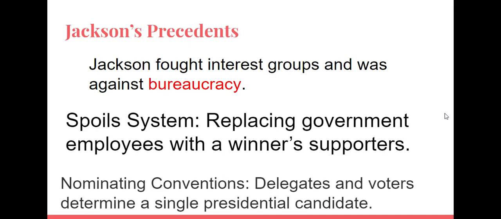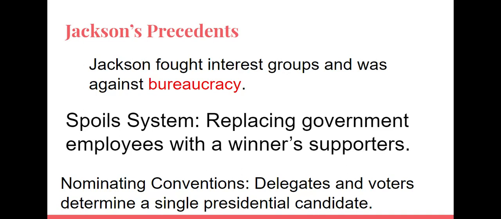Some precedents, some new normals that Jackson left behind. He fought interest groups and was against bureaucracy. Bureaucracy is red tape. So I think about levels of government. So instead of just being able to fill out this one form and build whatever you want in your backyard, you have to check with a couple different levels of people to make sure that that's okay.